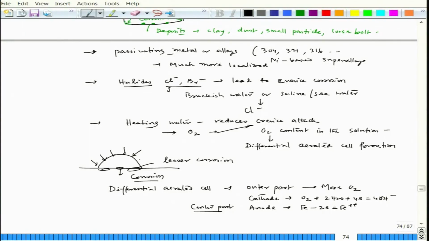So, this is oxygen diffusion from the outer layer to the inner layer. The outer layer will have more oxygen, but the inner layer, the center part, will have the least oxygen. So the cathodic reaction would happen on the outer surface, and the center part will be the anode, where the anodic reaction, iron dissolution, occurs. Now, this is a typical galvanic effect. Similarly, the crevice starts with a galvanic effect.